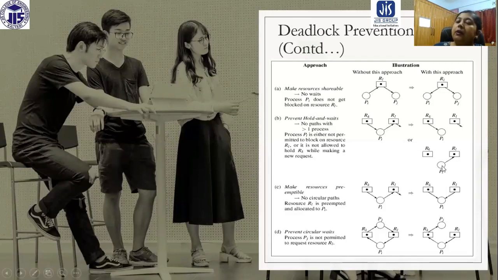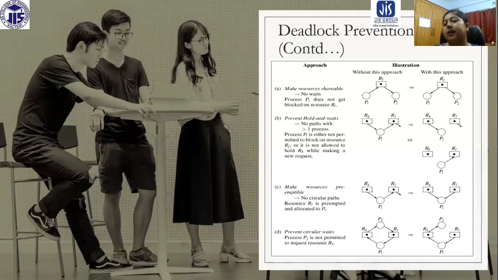It is not always the case that a resource is required by a particular process only once. After performing with this particular resource RL, PI may again require this RK resource. Then again PI needs to wait for this RK resource, where previously RK was with PI.